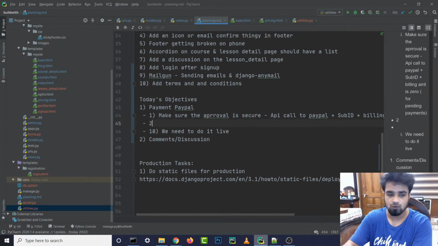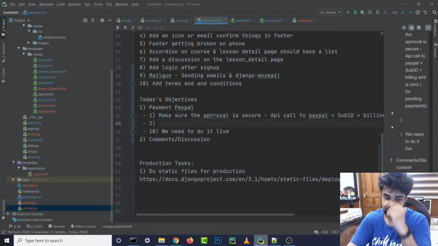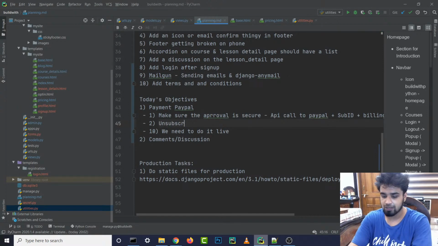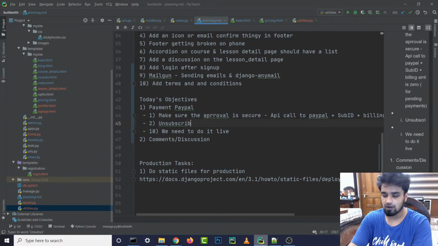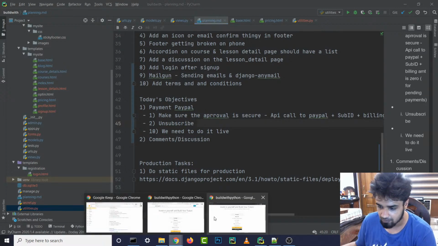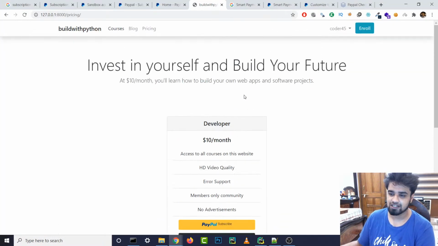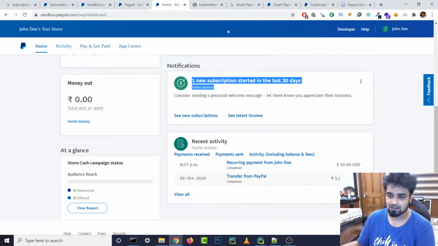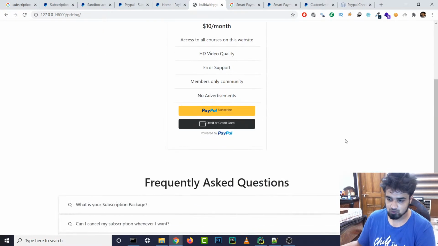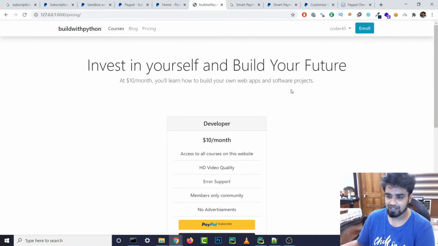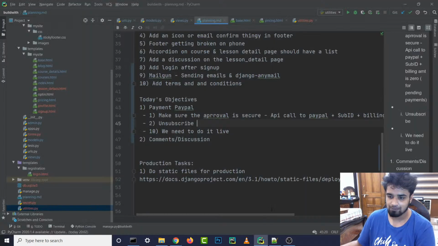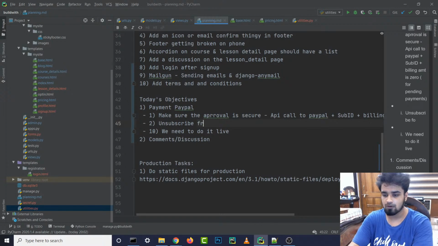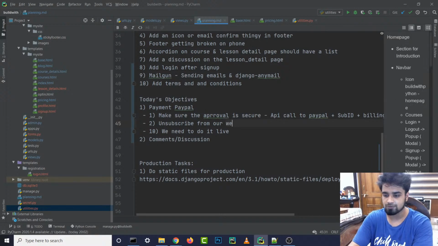The second thing we need to do is obviously have an unsubscribe button. We can do unsubscribe on our end, but if a user goes and unsubscribes, let's say on PayPal, there's also a button on PayPal to just go and unsubscribe without going through our user interface. How do we know that he has actually unsubscribed or not? So we also need to do that. First of all, we are going to do unsubscribe from our end, or website's end.